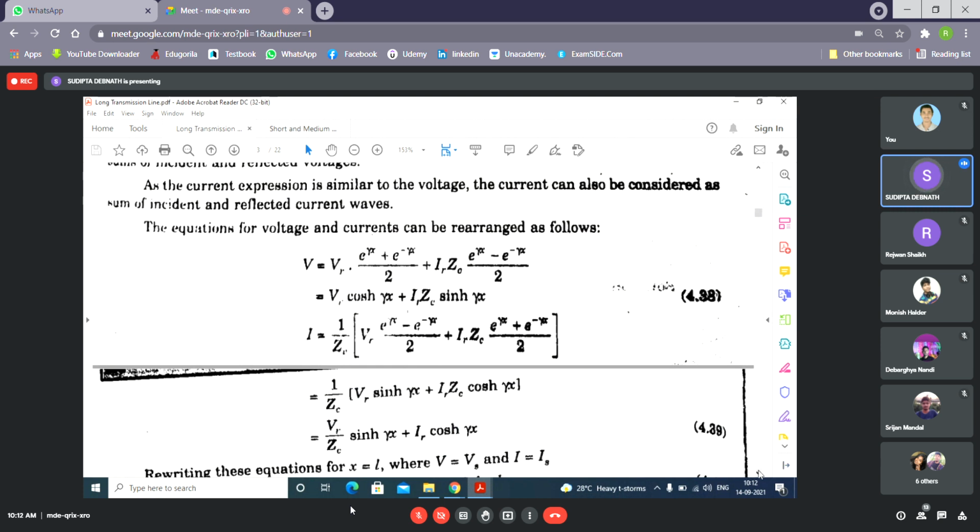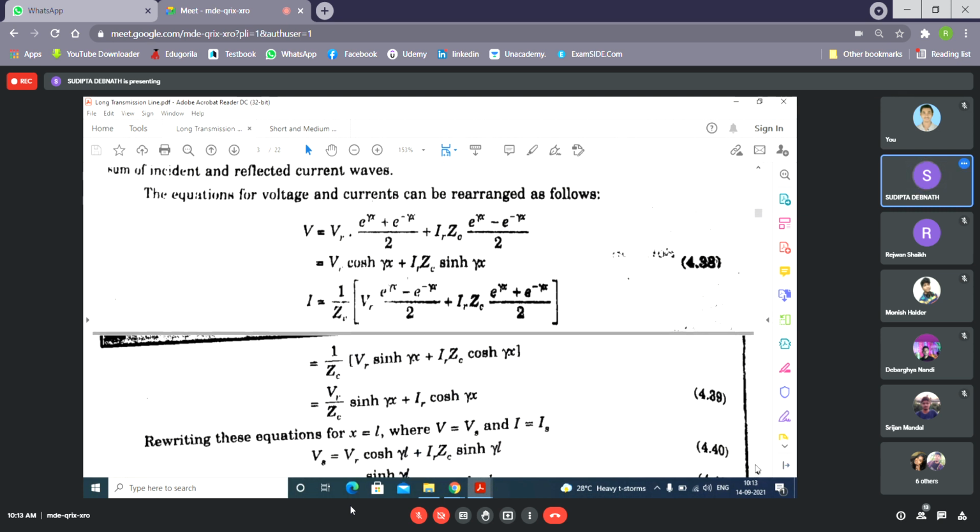Now rewriting these equations: if we consider x equal to 0, then V equals VR. If we consider x equal to L, then V equals Vs. Substituting x equal to L, we can find the sending end voltage.